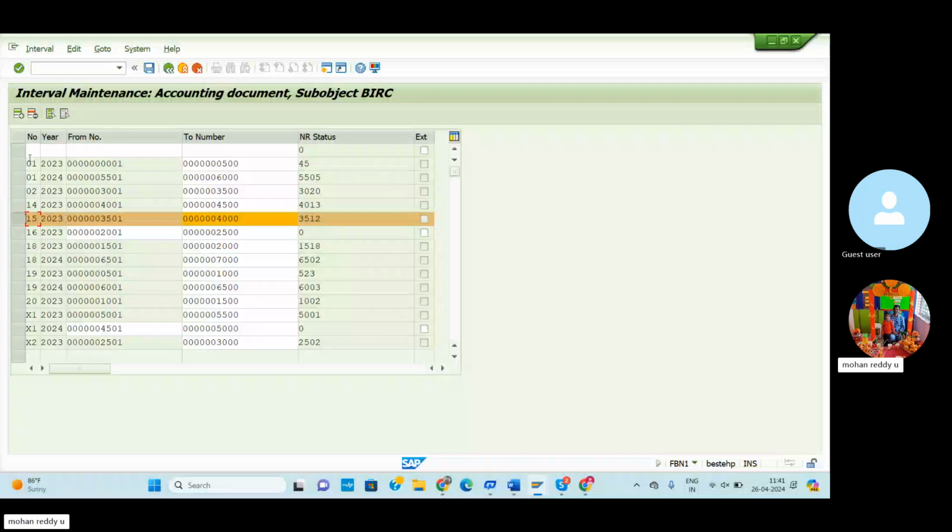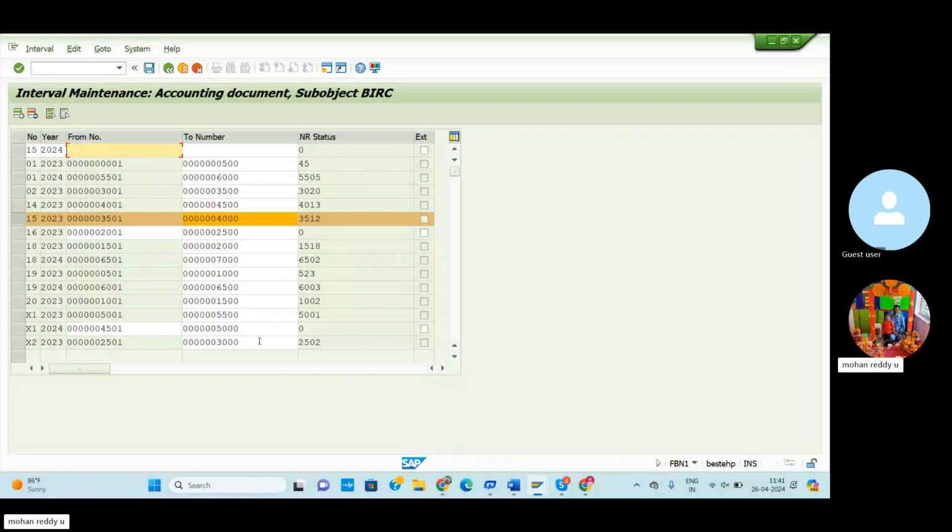Then enter 15 for the 2024 financial year for the vendor invoice. 15 is the vendor invoice clearing number. Now I am entering the year 2024. Before that, we can check the number range: previously, which one is the last number? We can see 3,500, 6,500, and the highest is 7,500.